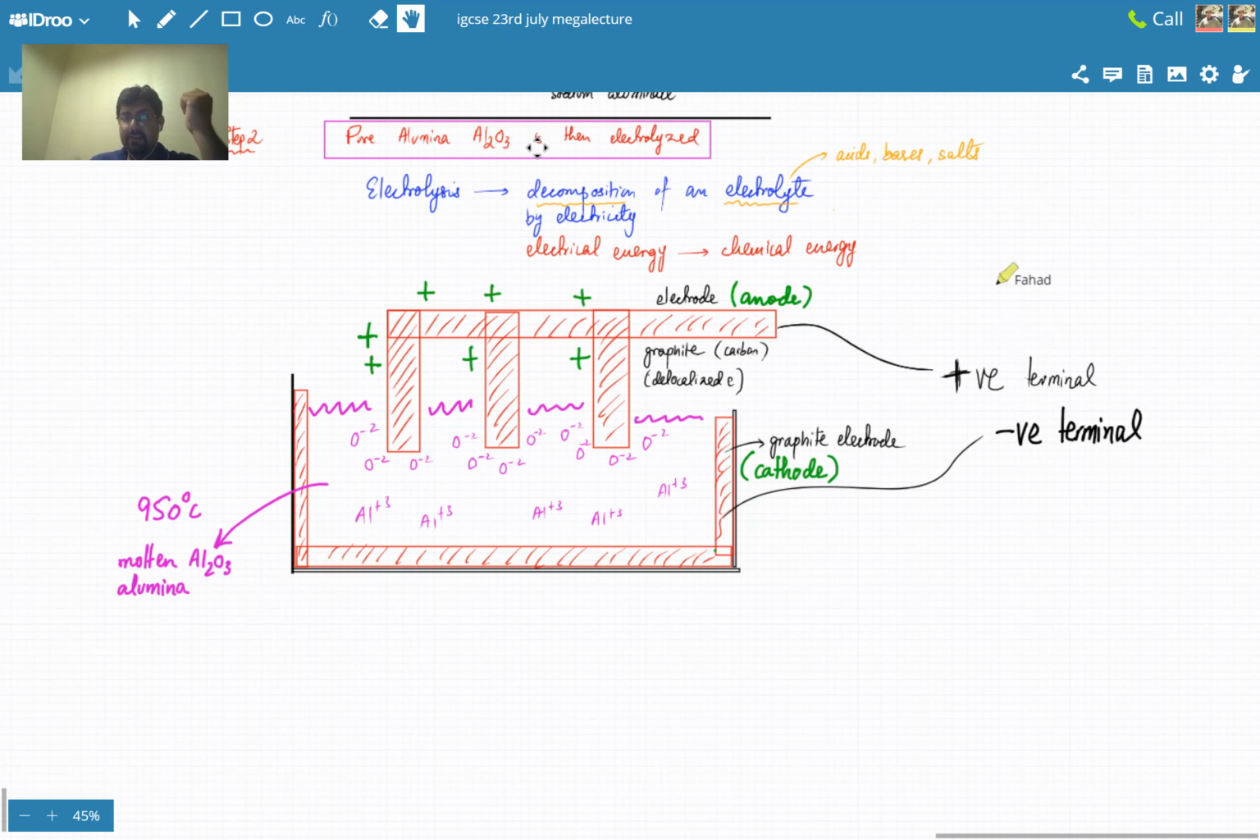ठीक है, एक साइड से ना वो इलेक्ट्रॉन्स गेन करना शुरू कर देगा. So the entire thing, these rods over here, they'll be electron deficient and they'll have a positive charge, and they would start attracting negative ions.